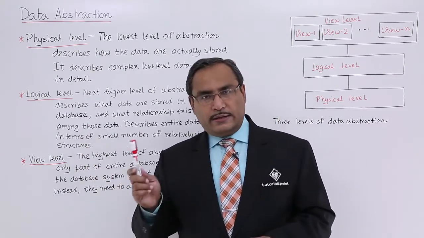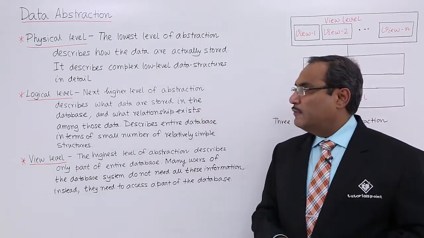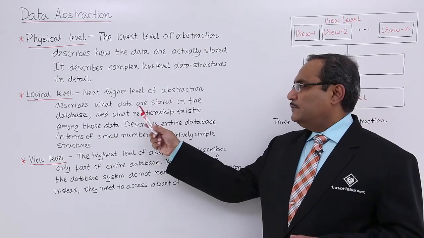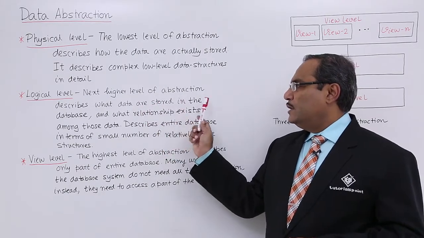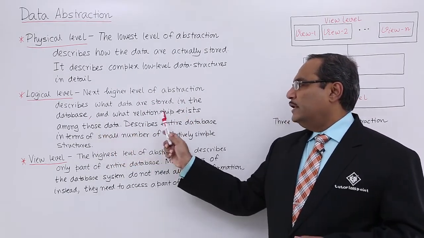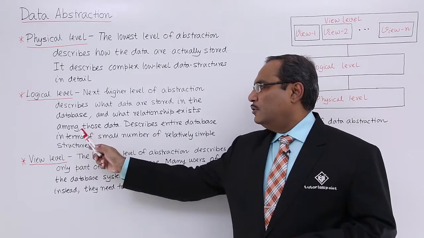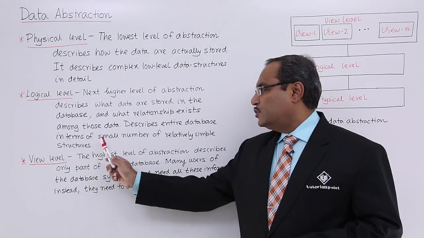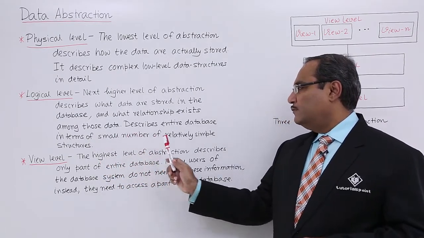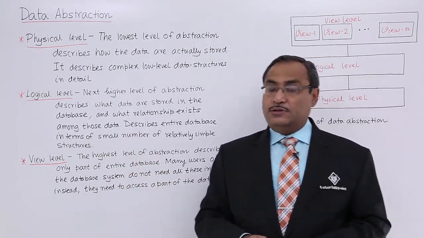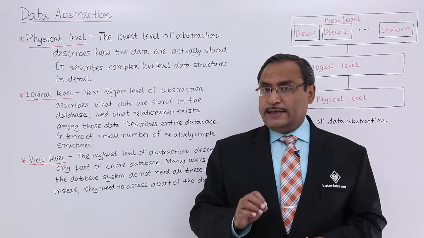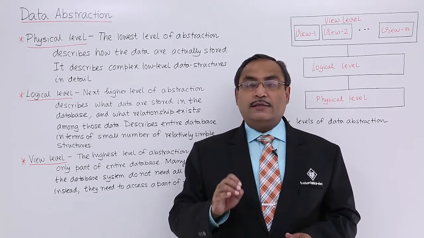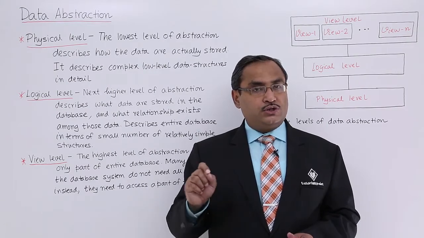Let us go to the next higher level, that is our logical level. The next higher level of abstraction describes what data are stored in the database and what relationships exist among those data. It describes the entire database in terms of a small number of relatively simple structures. So in case of the physical level, we handled how the data will be stored.